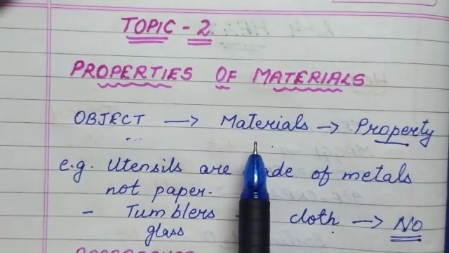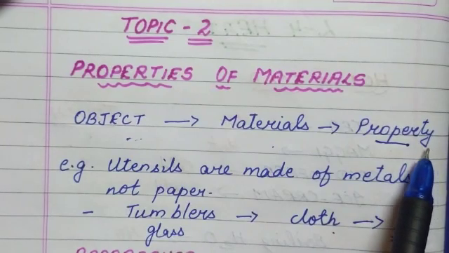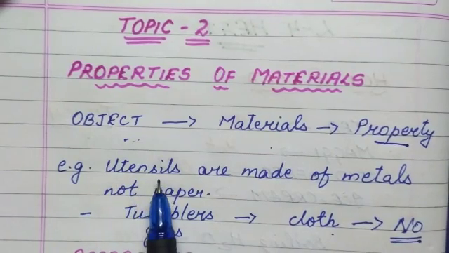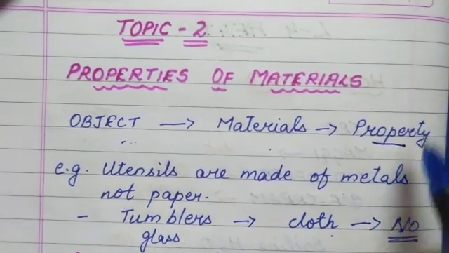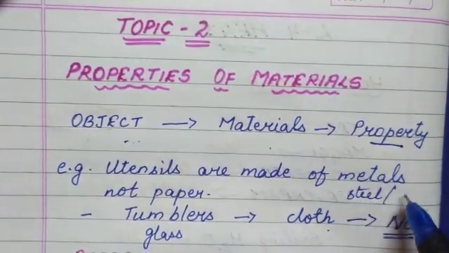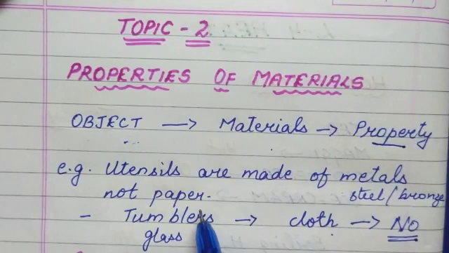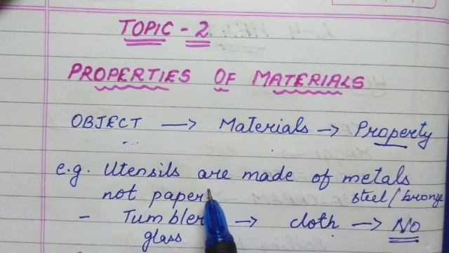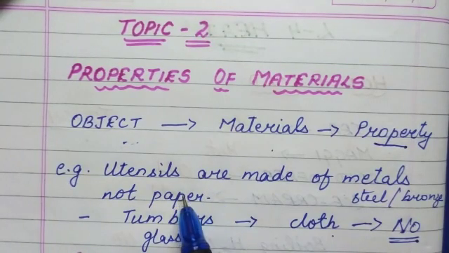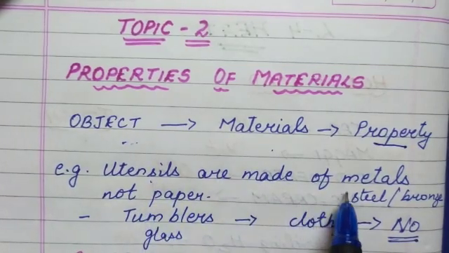See children, we always choose a material to make an object depending on its property and for the purpose for which it is used. I'll give you an example. Like utensils, you all have seen that utensils are made up of metals like steel or bronze, isn't it? But they are never made up of paper. Why? Because if they are made up of paper, what will happen? As soon as you keep the utensil on the gas, it will burn. So you cannot make utensils out of paper. So depending on the property of the utensil, we are making it out of metal.